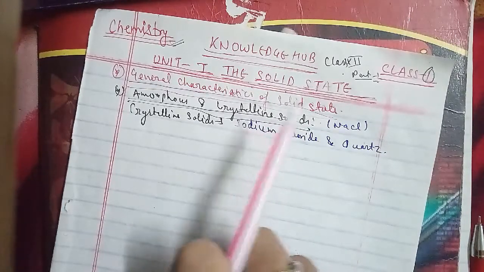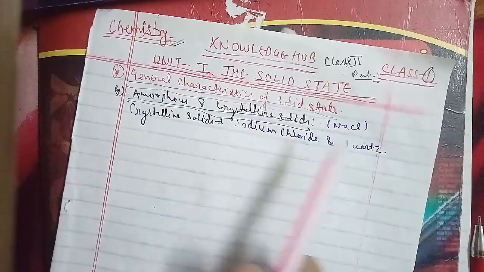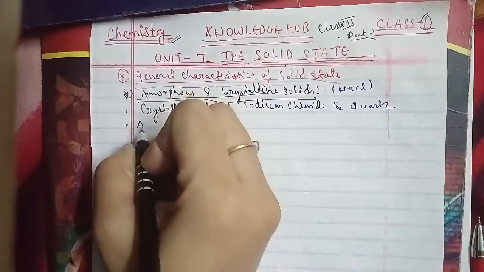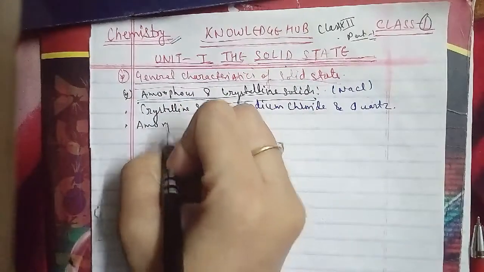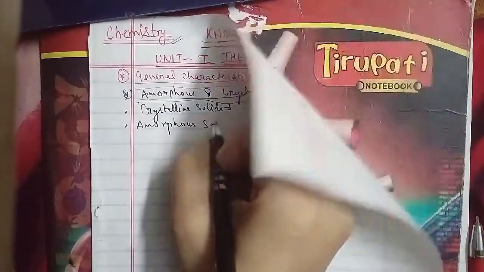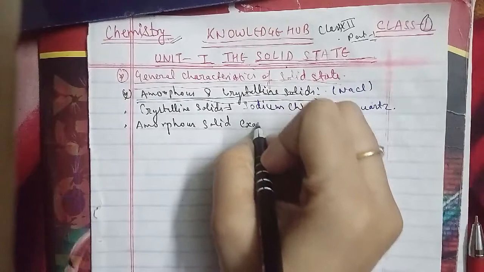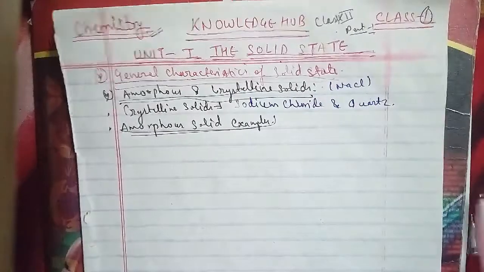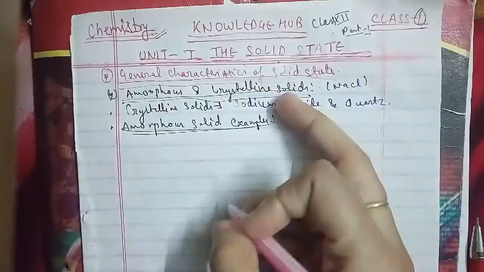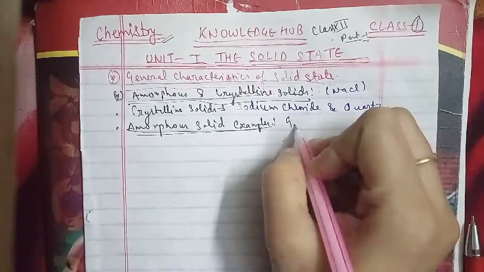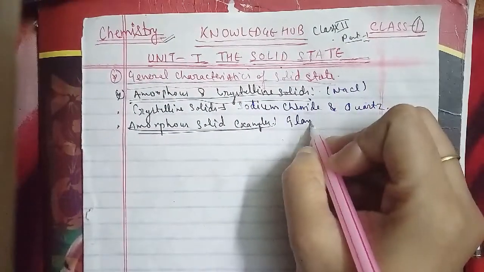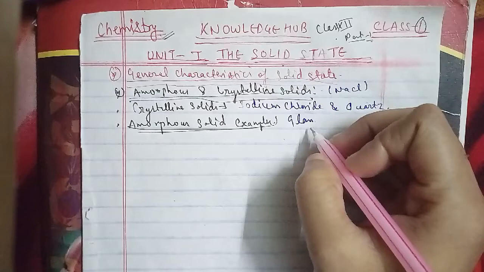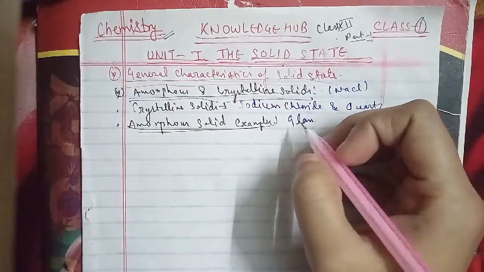We'll talk about examples of amorphous solids. For amorphous solids, the examples here are glass, rubber, and plastics, where, as I told you, there is no long range order.